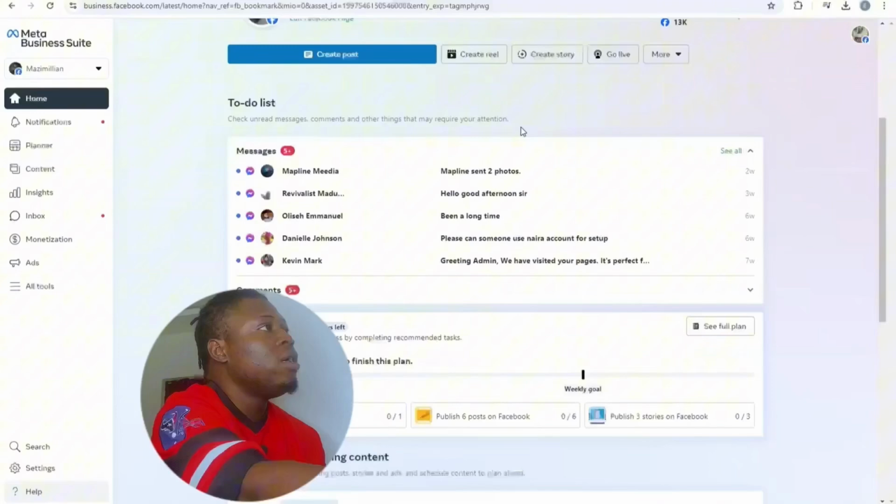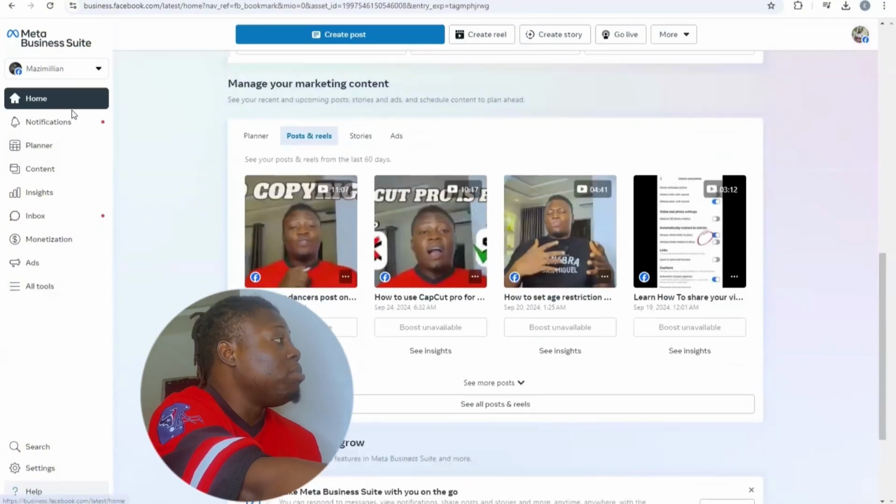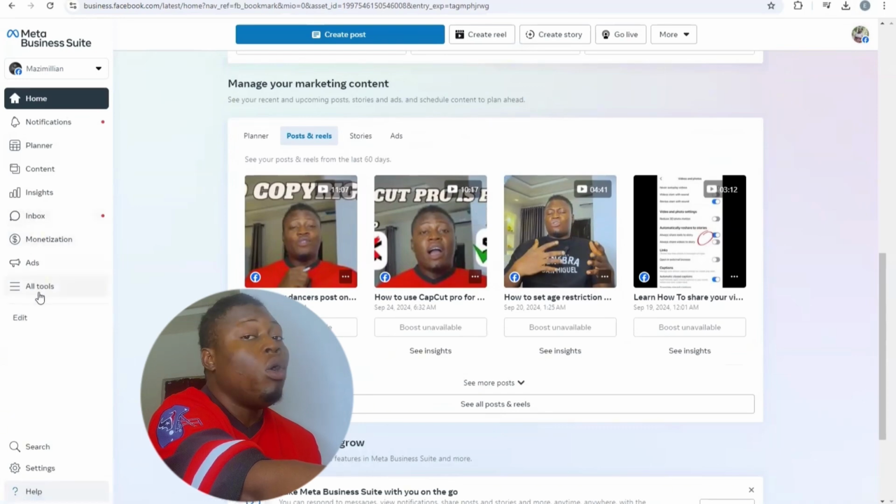Right here you can see a lot of things. You can actually upload video from here. If you watch the last video I uploaded on how to check copyright and all those things, you can actually do all those things right here. So once you click on the Meta Business Suite, you need to come down right here, where you see all tools, right? Then click on all tools.